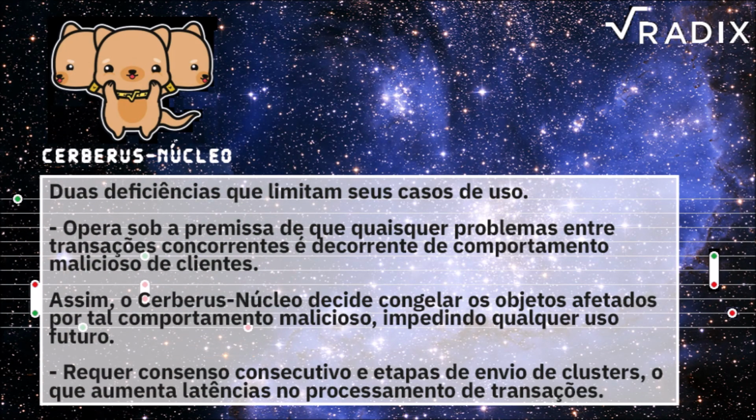Although the design of Core Cerberus is simple yet effective, we see two shortcomings that limit its use cases. First, Core Cerberus operates under the assumption that any issues arising from concurrent transactions are due to malicious behavior of clients. As such, Core Cerberus chooses to lock out objects affected by such malicious behavior for any future usage. Second, Core Cerberus requires consecutive consensus and cluster sending steps, which increases its transaction processing latencies. Next, we investigate how to deal with these weaknesses of Core Cerberus without giving up on the minimalistic nature of Core Cerberus.